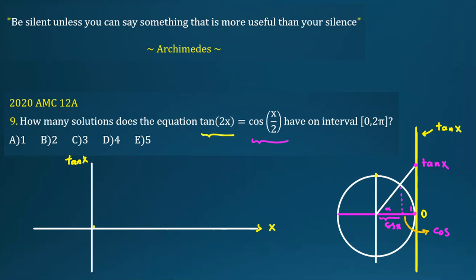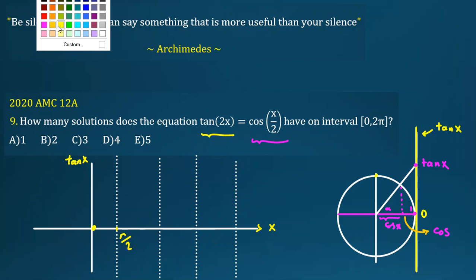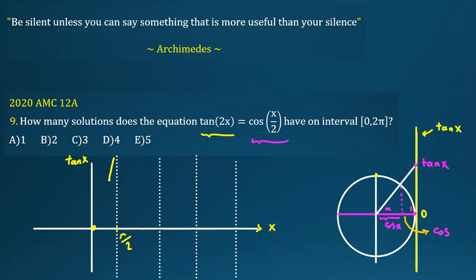It is x. So for 0, it is 0, tangent 0. It goes to pi over 2. At pi over 2, it is parallel, so we can say we have a vertical asymptote. So you draw like this, and also let me draw the other asymptotes. So it will be something like this. Let me draw it better. Okay, and then you can consider pi over 2.